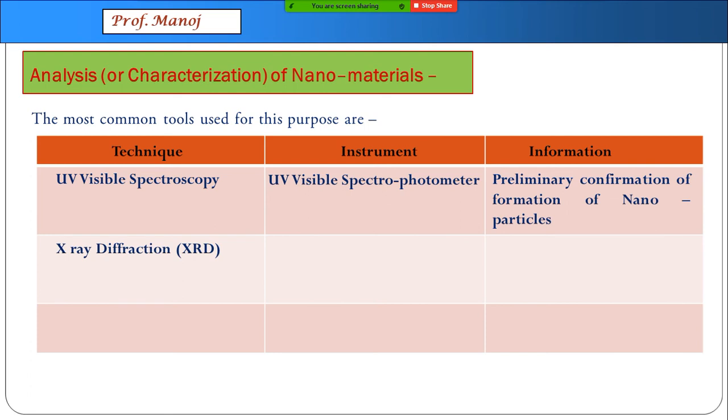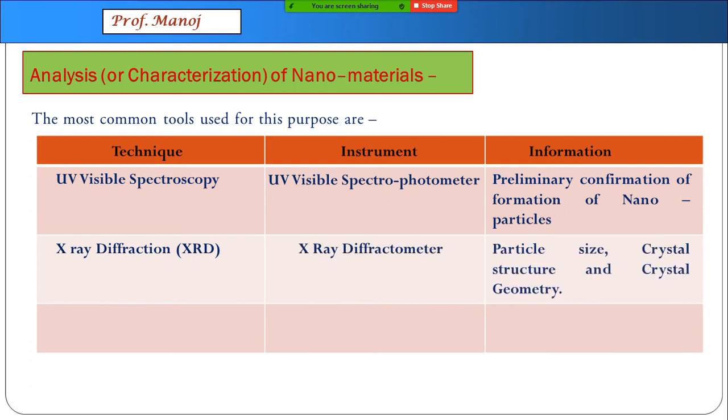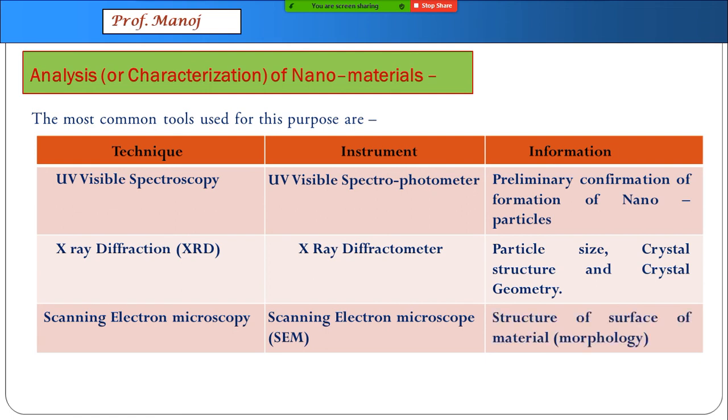With the X-ray diffraction method, which is done by an X-ray diffractometer, we come to know about particle size, crystal structure and geometry of nanoparticles. With scanning electron microscopy, done through SEM, we come to know about the structure of the surface of the material, which in technical terms is called morphology.